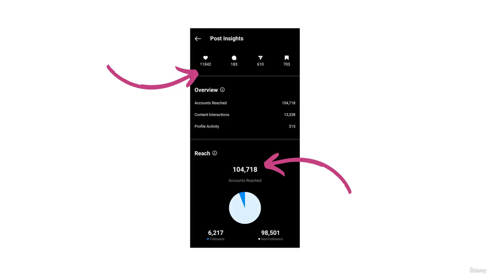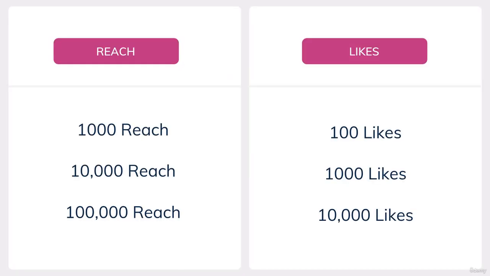Now you might ask me, why am I only focusing on the number of likes and not on the number of comments, the number of reshares, and the number of saves? Well, my answer is that when you visit someone else's page, you wouldn't be able to see the number of reach, the number of shares, the number of saves, right? The only 2 metrics that you can see would be the number of likes and the number of comments. So that's the reason why we are focusing on the number of likes to estimate the number of reach that a post got. As you can see on the screen, this is how I estimate the number of reach that a post got after I check the number of likes of that post.